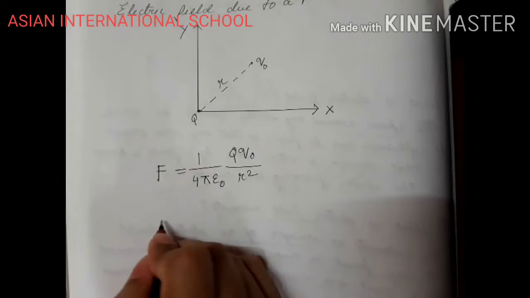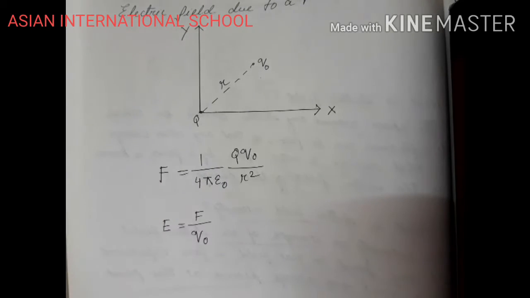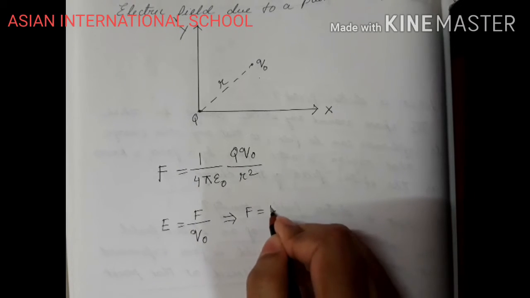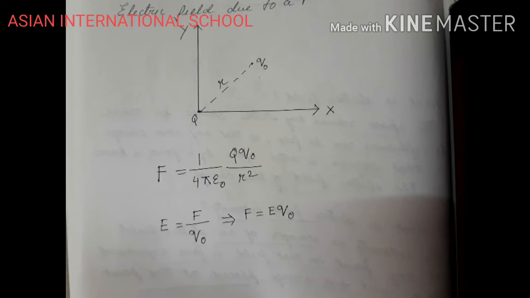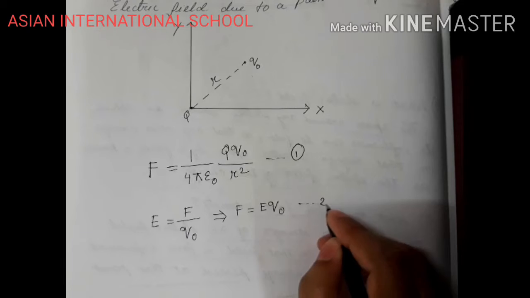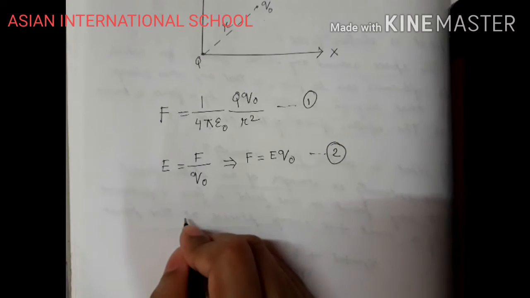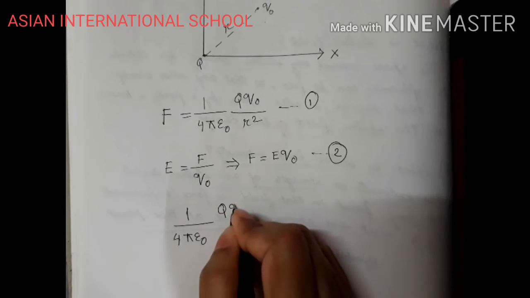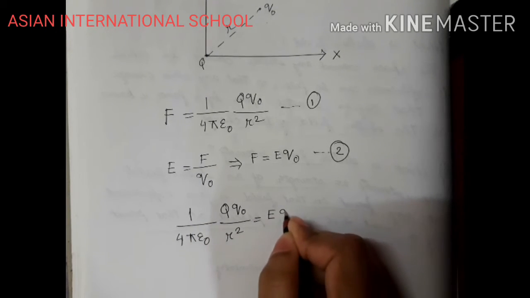Now we have studied E equals F by Q naught, right? So therefore we can write F equals E Q naught. This is the force which is experienced by the test charge, okay? So here I got F, here I got F. I can equate both equation 1 and 2. So 1 by 4 pi epsilon naught Q naught by r square equals E Q naught.